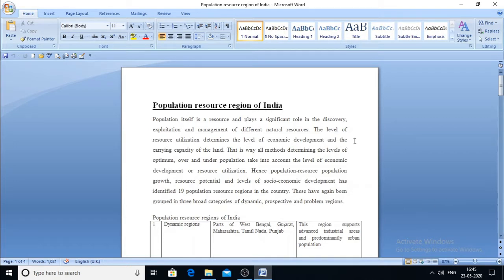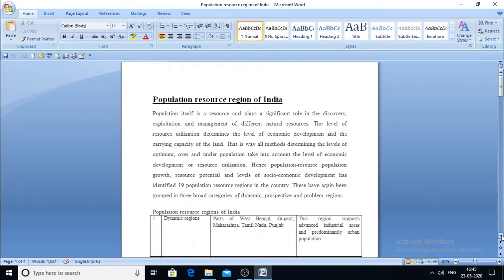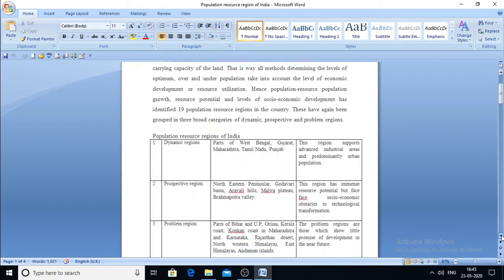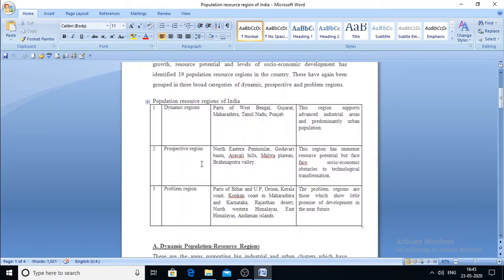So on the basis of this population, resource and technological relationship, the region of India has been divided into three categories. The first one is the dynamic region, then the prospective region, and the problem region. Now under the dynamic region we have a part of West Bengal, Gujarat, Maharashtra, Tamil Nadu and Punjab. Now when we say the dynamic region, what does that mean?